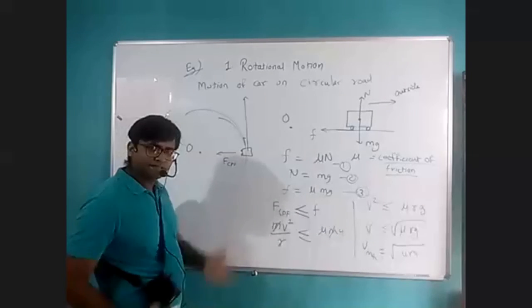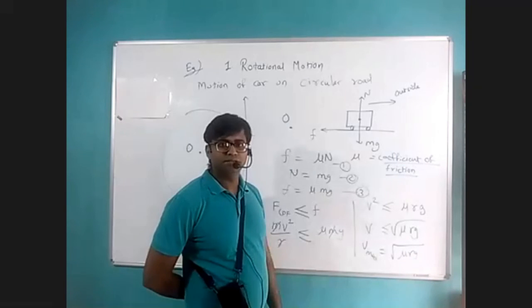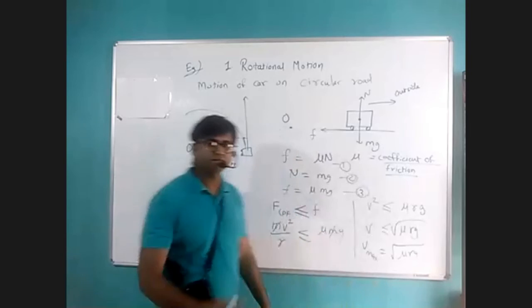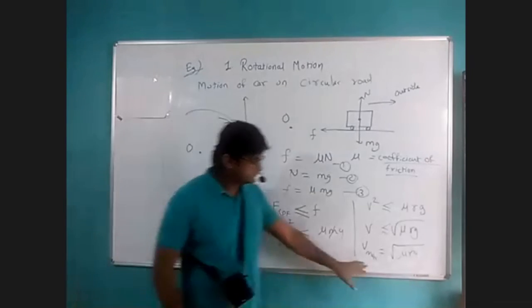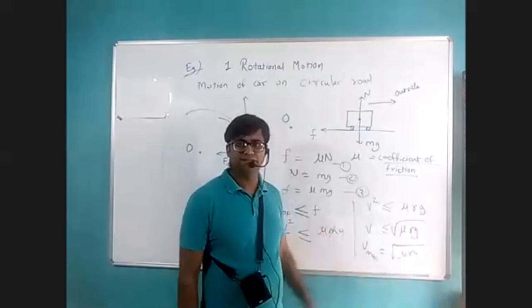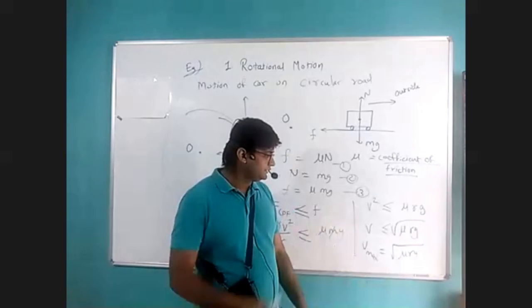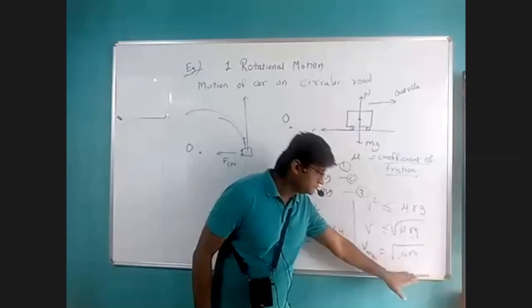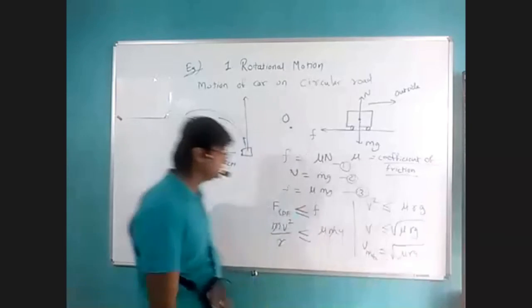So you can try this, you can do the experiment. The experiment is dangerous, and you may break your bones if you try to take a turn at different speeds on your colony road. You can try taking a turn at 10 kilometers per hour, then take the turn again at 20, then again at 30. There are chances that you may have an accident, so do it safely, and in that case you can verify.